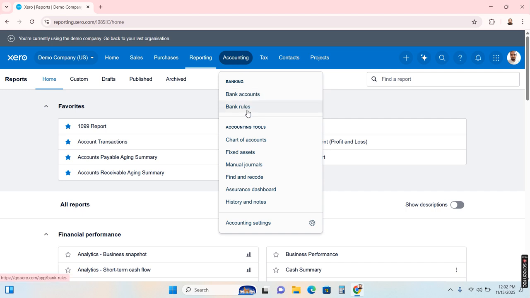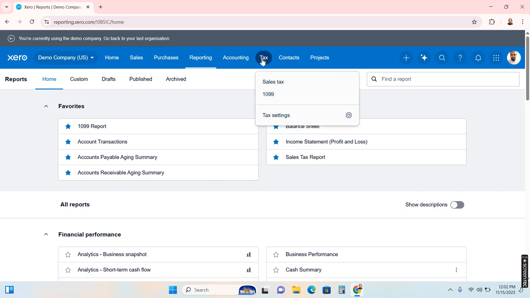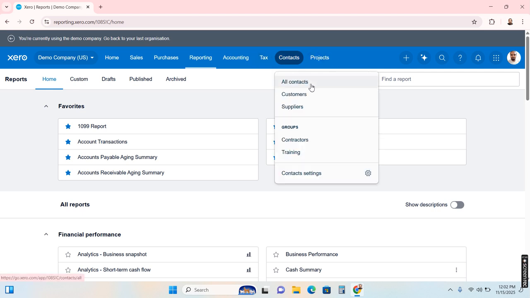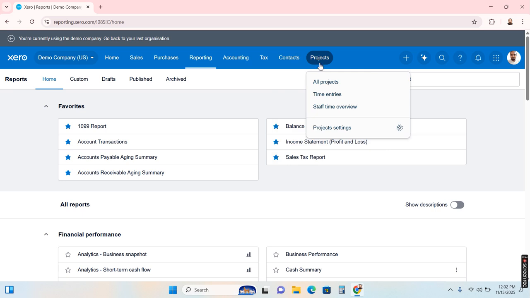In the accounting tab, you can manage bank rules, bank accounts, chart of accounts, fixed assets, manual journals, find and recode, assurance dashboard, history and notes, and accounting settings. Then there are tax, sales tax, 1099, contacts, all contacts, customers, suppliers, contractors, training groups, and projects. I will teach you the rest of the things we need in the accounting process.